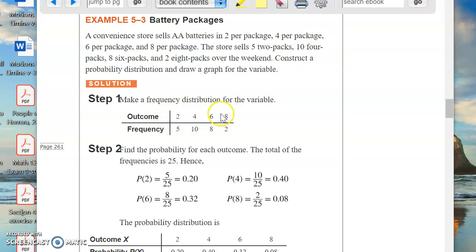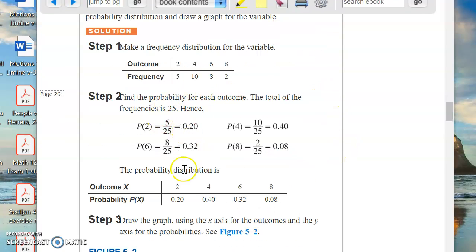This is the outcome of what the sales are. For the 2-pack, you sold 5 of those. The 4-pack, you sold 10 of those, and so forth. So now you say, well, what's the probability for each of those outcomes?